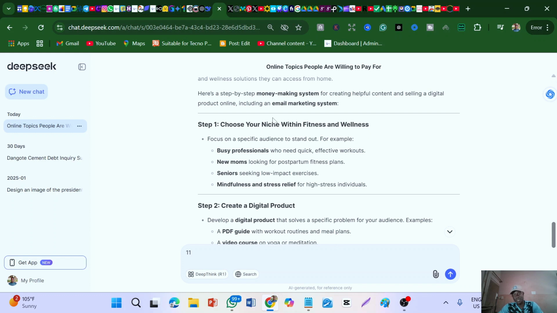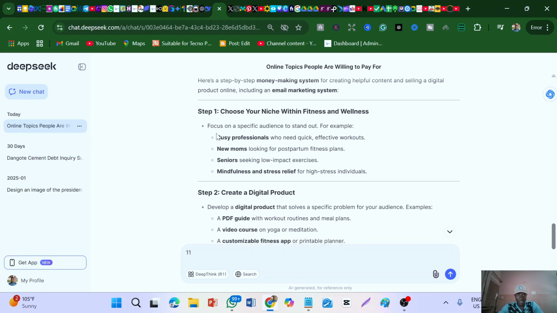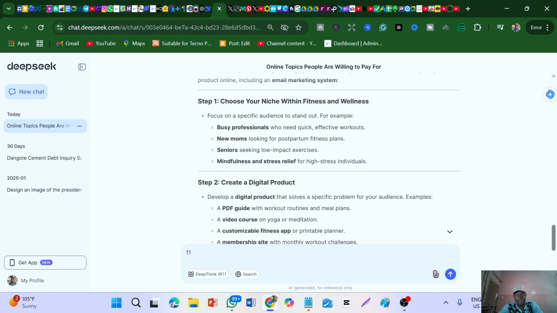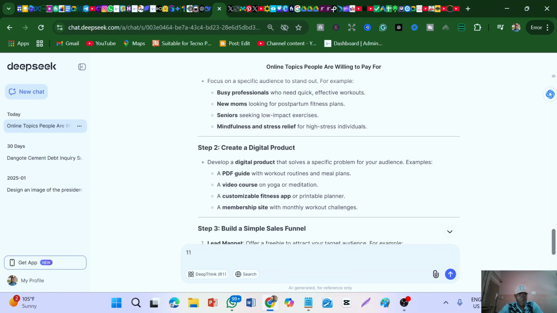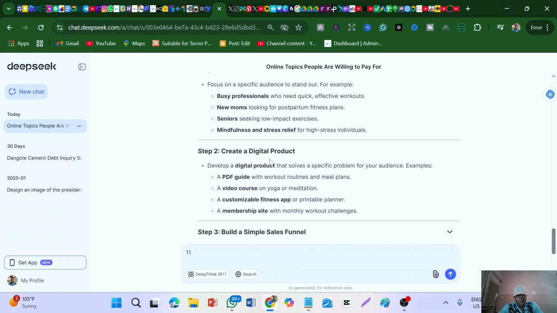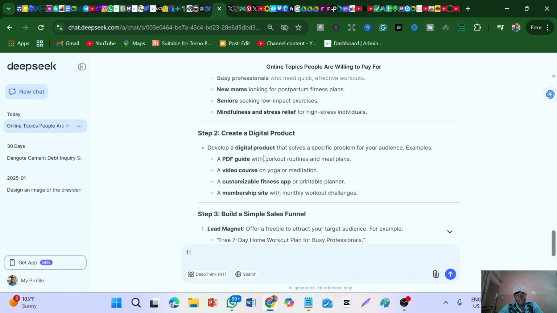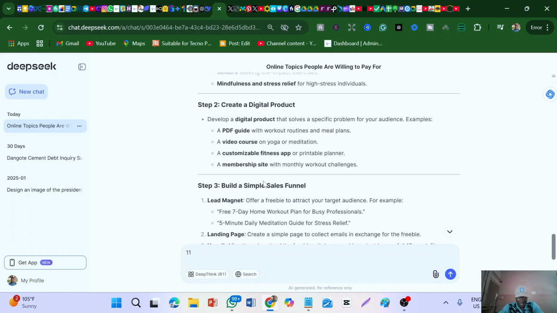So the first thing is to pick a niche. That is fitness, which we've already picked. Then we can focus on a specific audience to stand out. For example, busy professionals who need time-effective workouts, new moms looking for a postpartum fitness plan, seniors seeking low-impact exercise. This is the first step: you choose a specific audience. Now create digital products. You can develop a digital product that solves specific problems for the audience, for example a PDF guide, a book, a video course. We already know this one. All of these are just ideas.